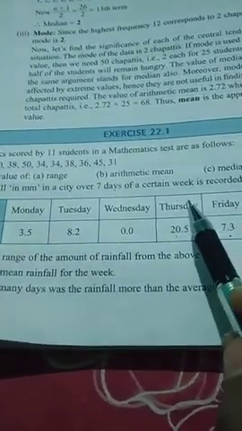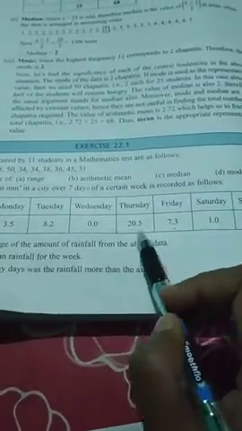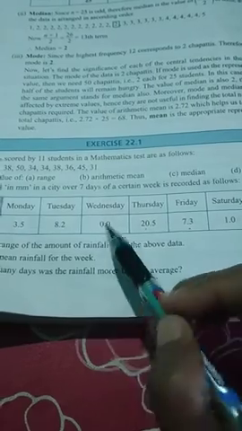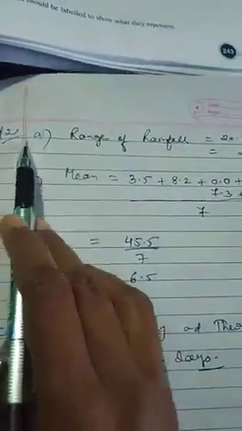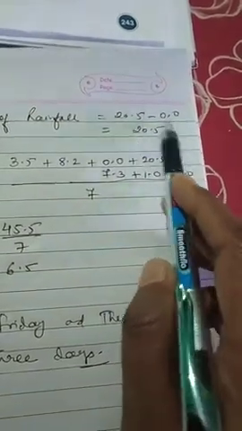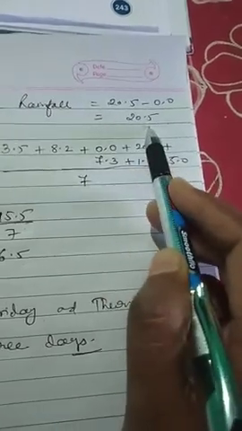Range means maximum value minus minimum value. What is the maximum here? 20.5. What is the minimum here? 0. 0 is the minimum, no? So how to find out the range? Very simple. Look at here. Question number 2. Range of the rainfall is equal to maximum value minus minimum value. That will be equal to 20.5 minus 0, which is 20.5.